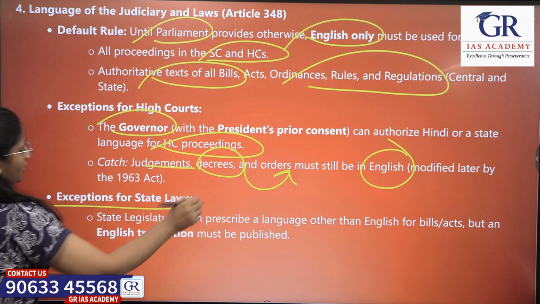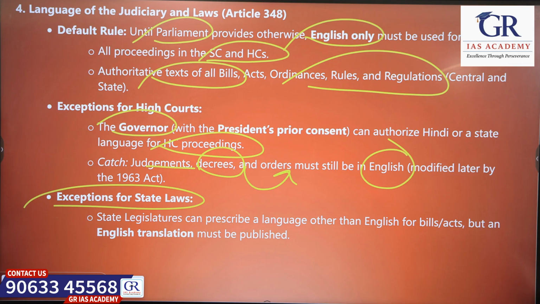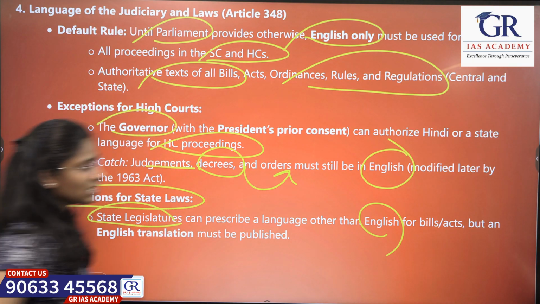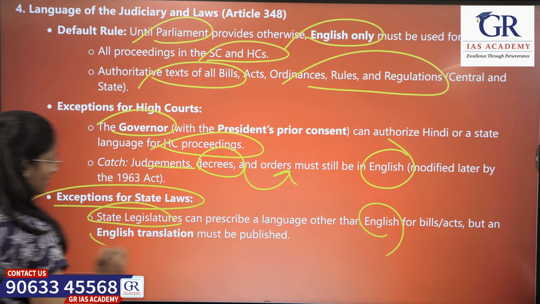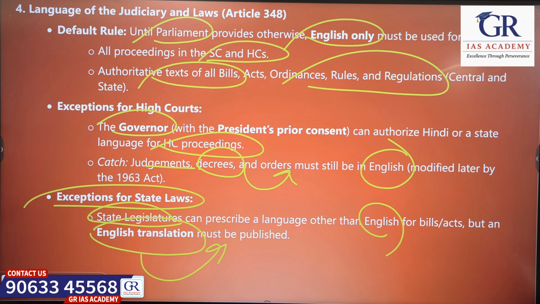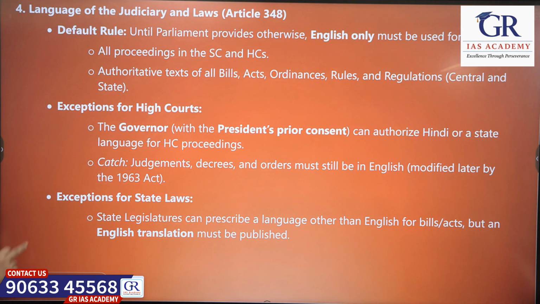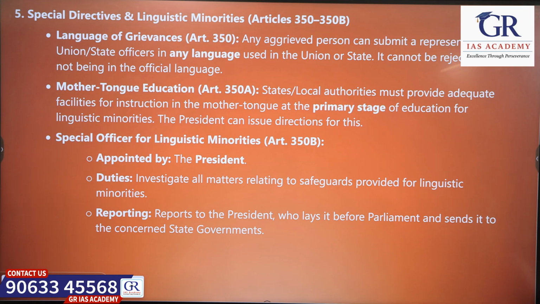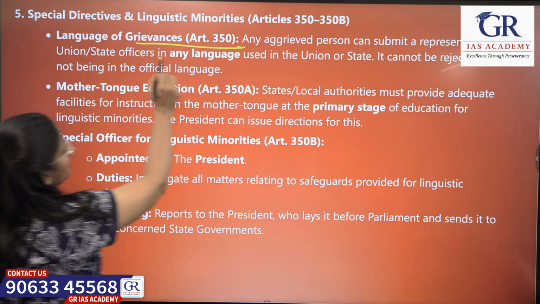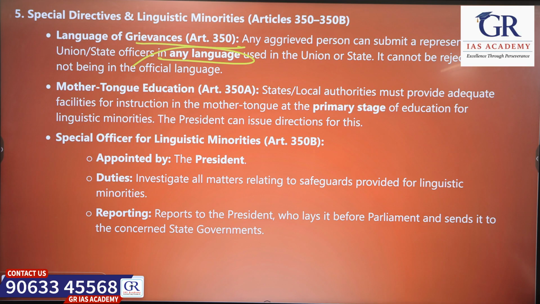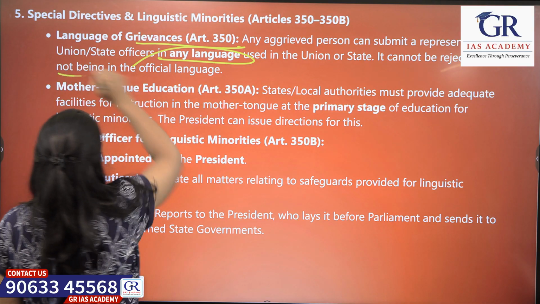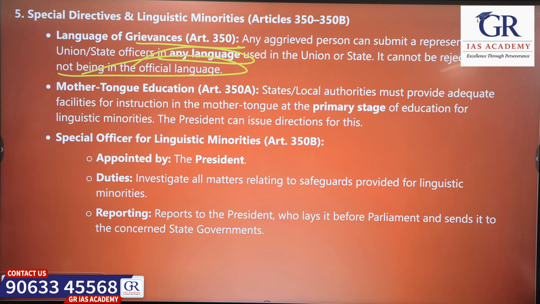There are exceptions for state laws. A state legislature can prescribe a language other than English for bills and acts, but an English translation must be published. So there is an exception for state laws. What about the language of grievances? A person can submit a representation in any language used in the union or state. That cannot be rejected on the ground that it is not an official language.